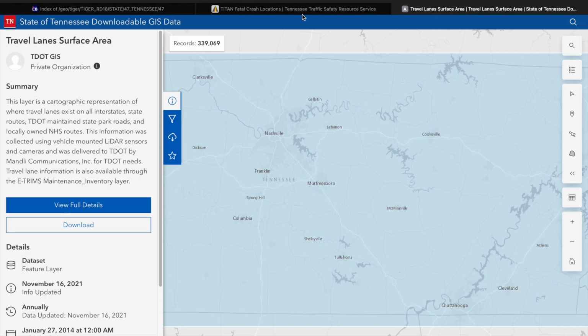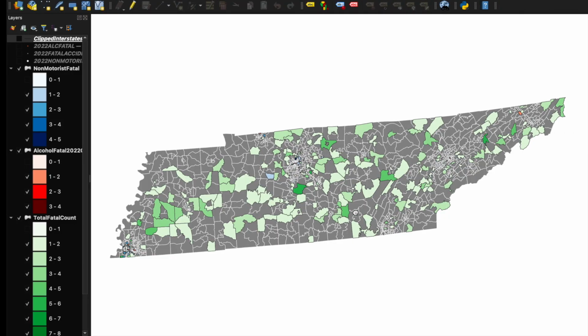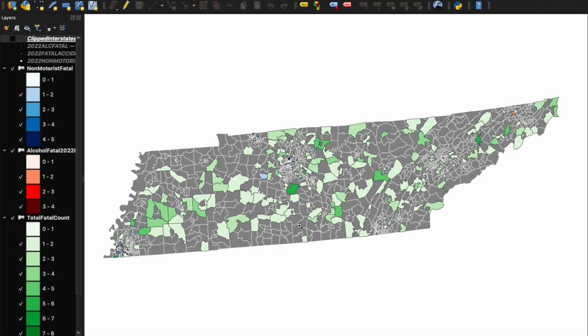I just looked up, map of Tennessee with major interstates, and I just pressed download, and it had a lot of information, and most of it was hundreds and hundreds of little tiny streets, and it just overcrowded my map, and you couldn't even really tell what was going on. So I just decided to do the interstates.